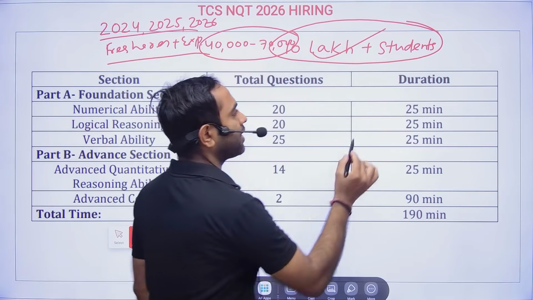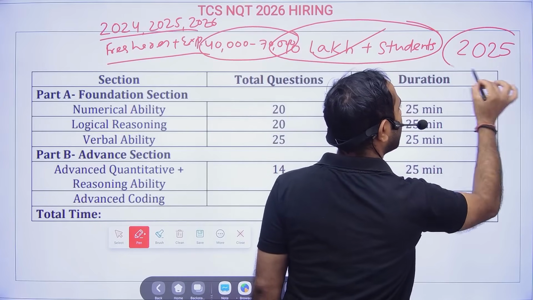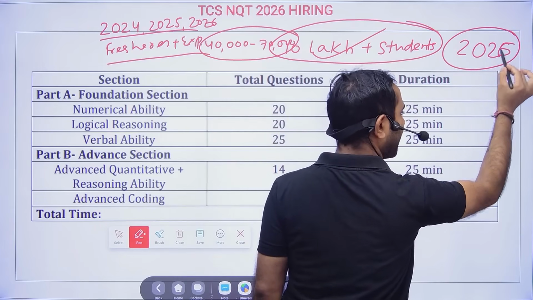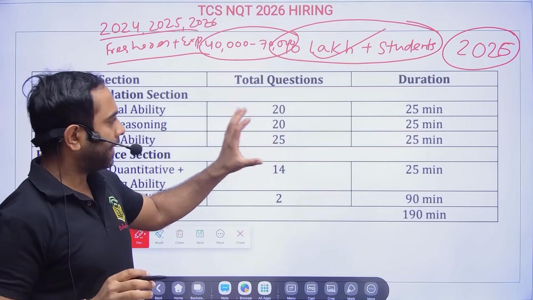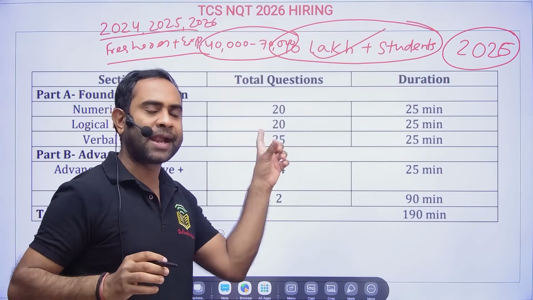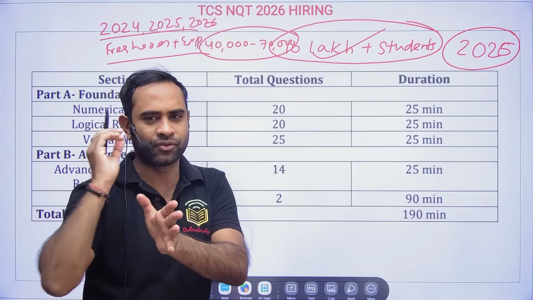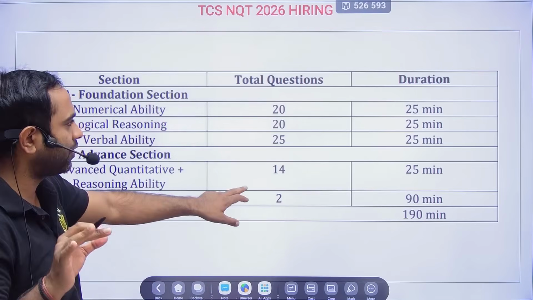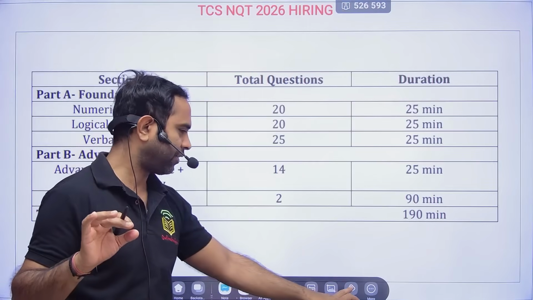We will try to analyze the cutoff which was there in 2025, and even for the 2026 batch on campus, and also the expected cutoff I will tell you here, and what are the important topics which you should look at in the next 8 to 10 days. That also we are going to discuss in this video. This video is going to be very, very important, so let us try to understand.